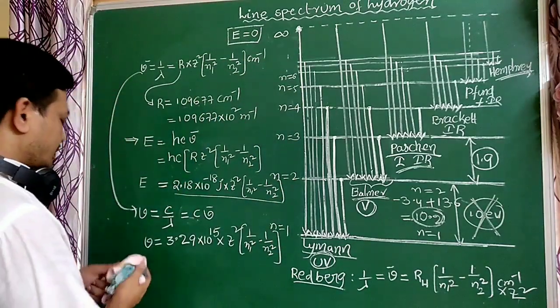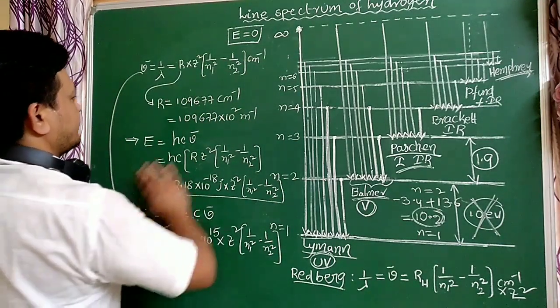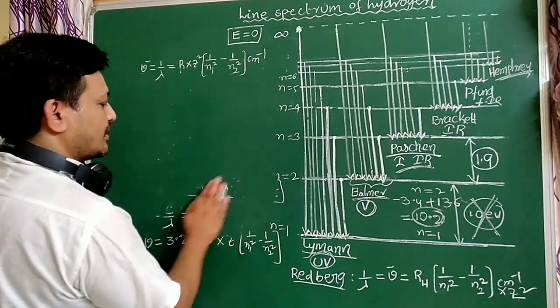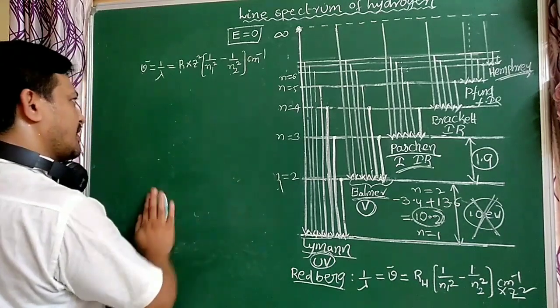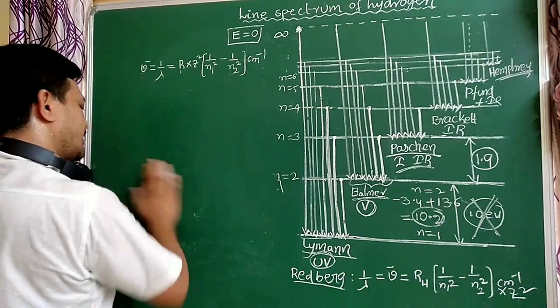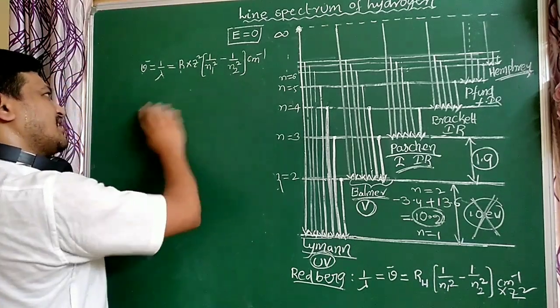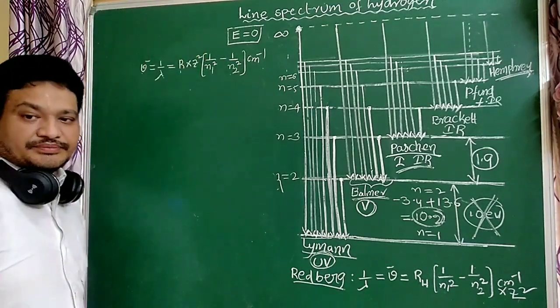First you have to take the limits. What is n1? What is n2? These are very important here. If you identify the n1 and n2 values, you can easily calculate using this formula.